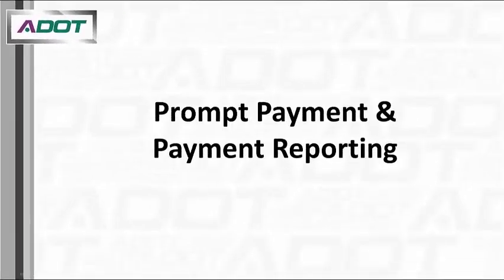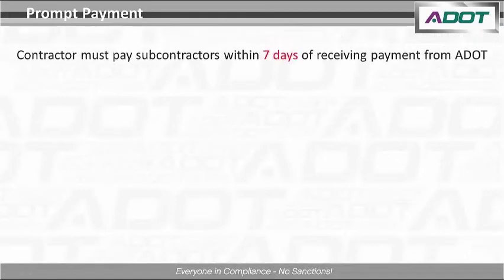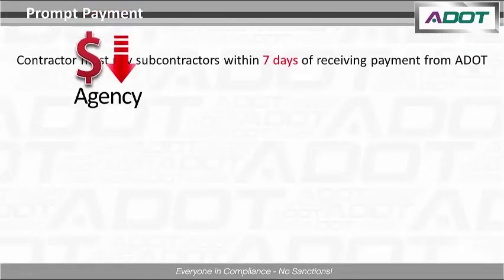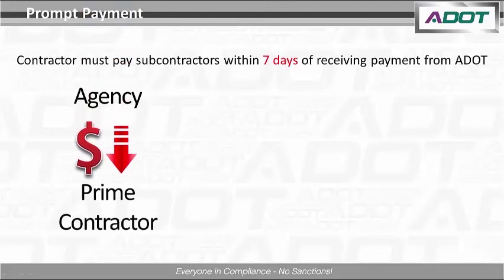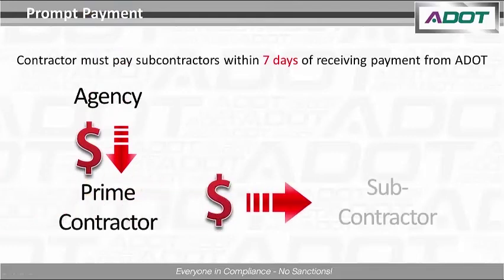First, let's talk a bit about prompt payment and payment reporting. Note that both prompt payment and payment reporting do not only apply to DBEs. Once the contractor receives payment from the agency, the subcontractors, both DBE and non-DBE, must be paid within 7 days.